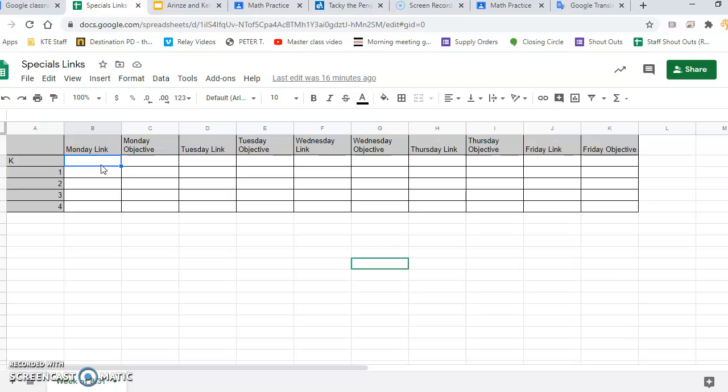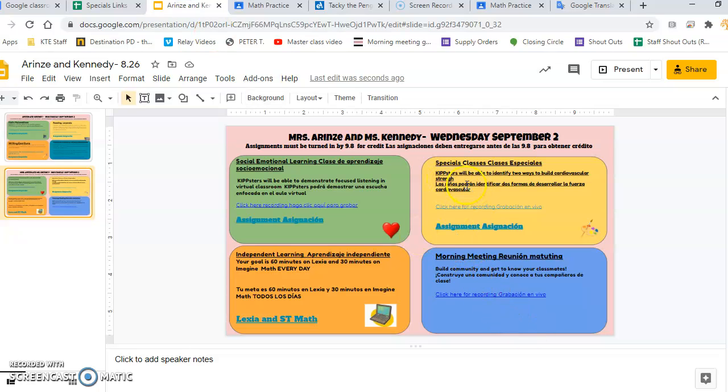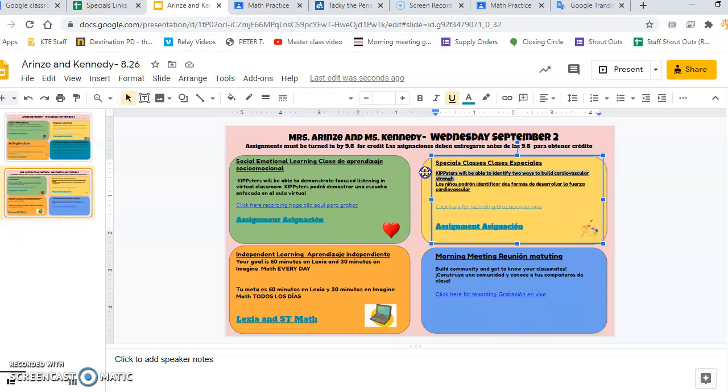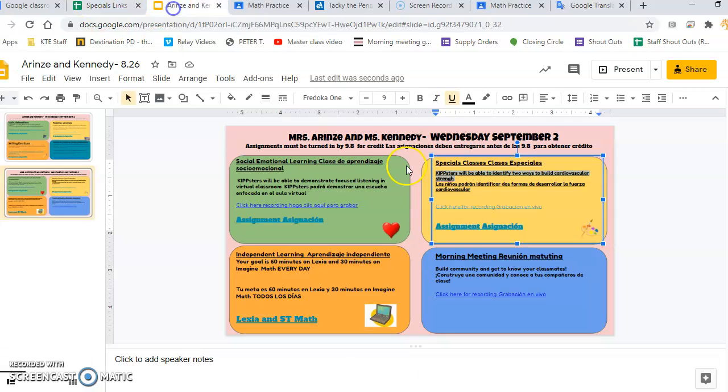So you could either copy a live link, a recording of a live link, or the live link, just depending on what kids did. And then you would copy the objective. You would just hit Control C. You would paste it here on the specials classes, and then again highlight the English version, copy it, go back to Google Translate, copy the translation, and then paste your translation, making sure that you're also updating the live recording or any assignments associated with that, because kids will receive a grade in specials.